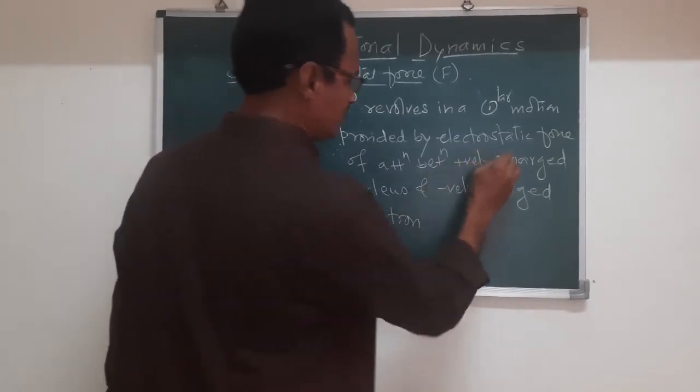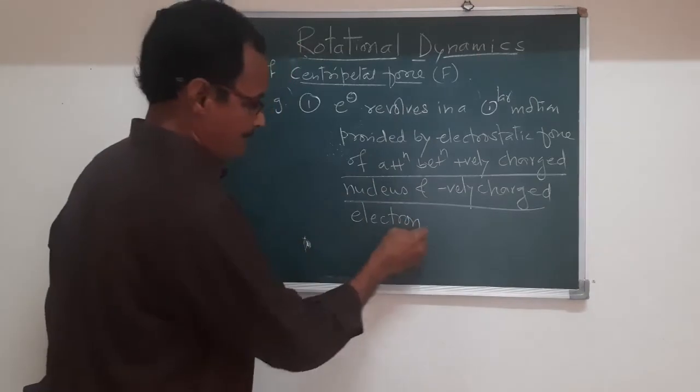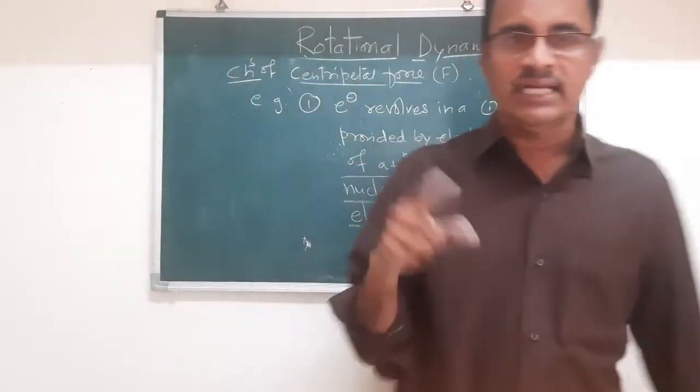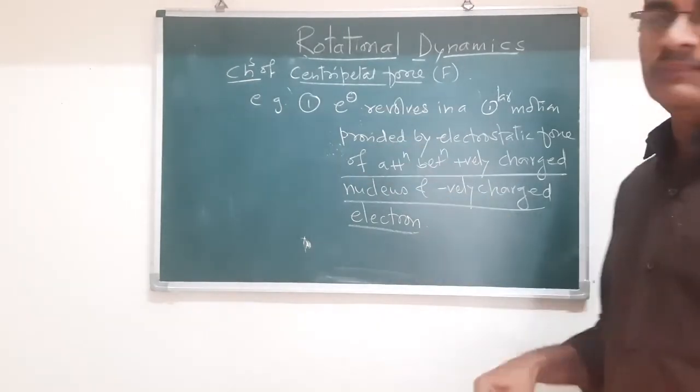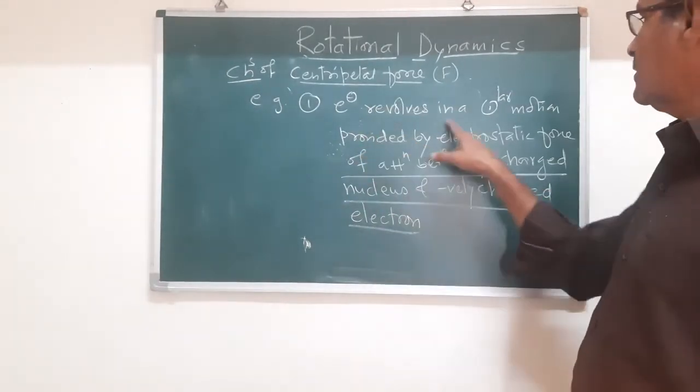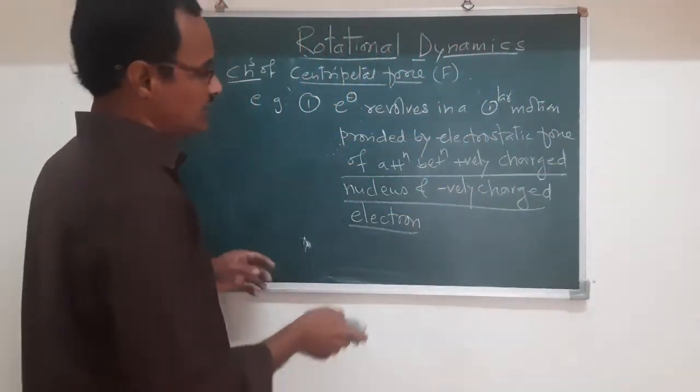Now this is the interaction, and due to this the electron can revolve in a circular motion. This is one of the examples of the centripetal force. The electron revolves in a circular motion around the nucleus, the positively charged nucleus.